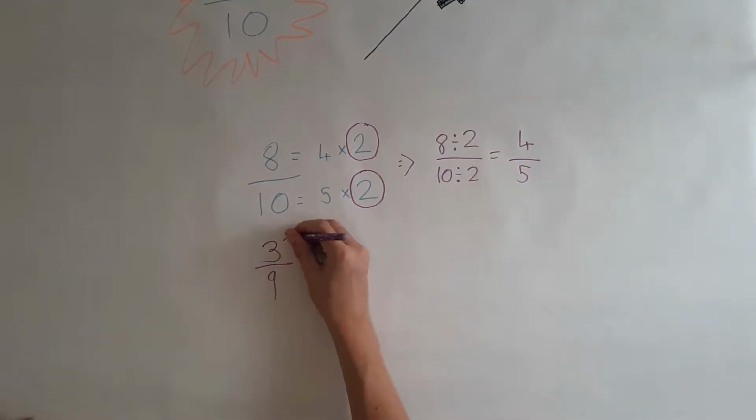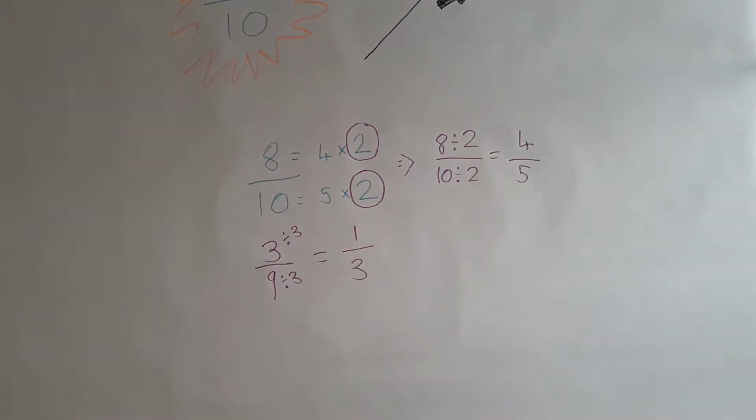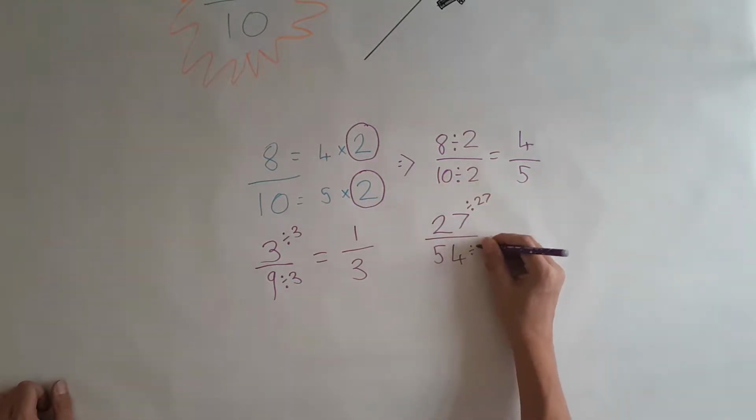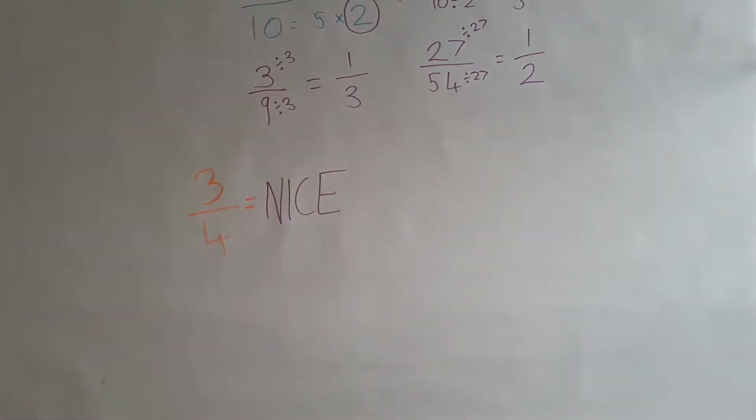Similarly, with fractions like 3/9, we can see that both can be divided by 3 to make a third, and 27/54 can just be cancelled down to make a half. Fractions are often best cancelled down as soon as possible, as they are often much easier to work with.